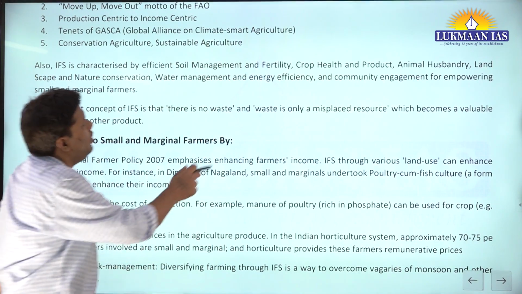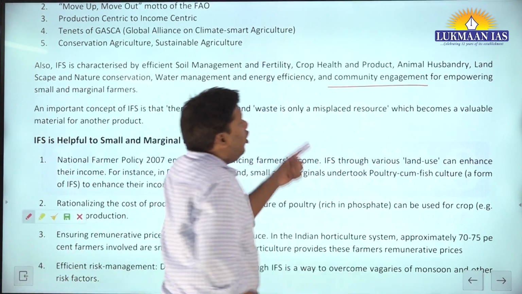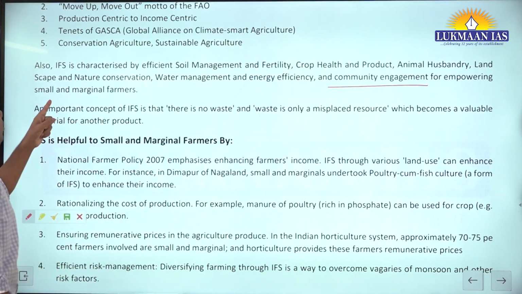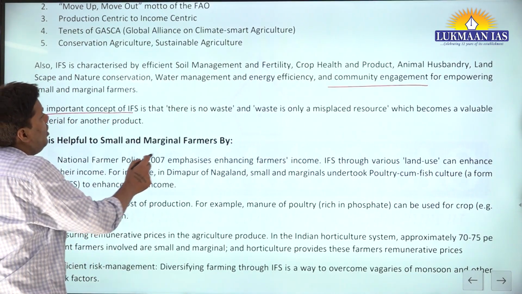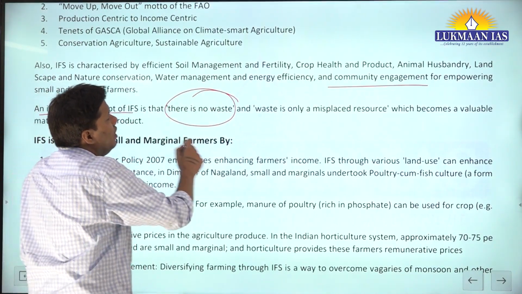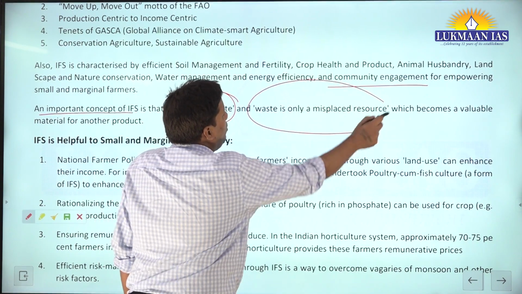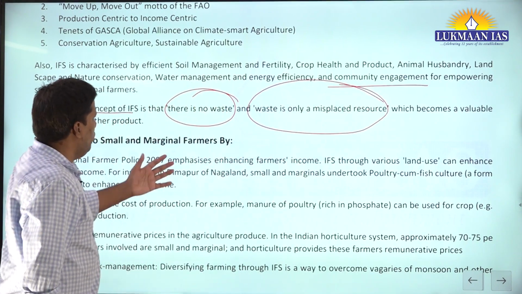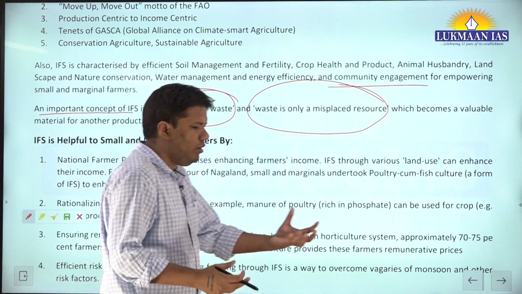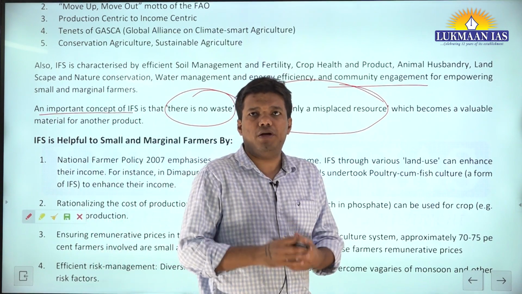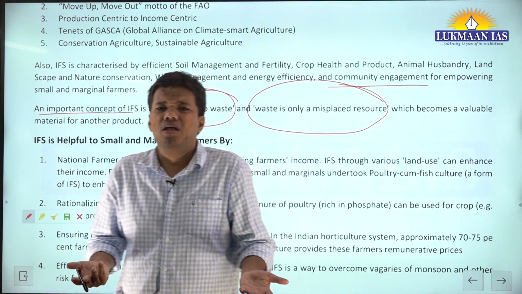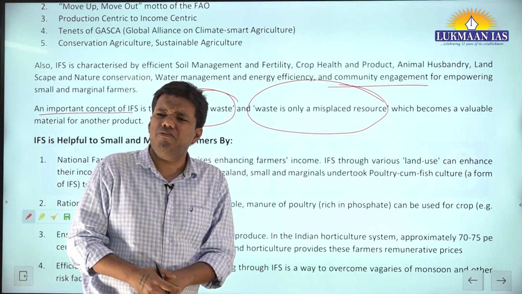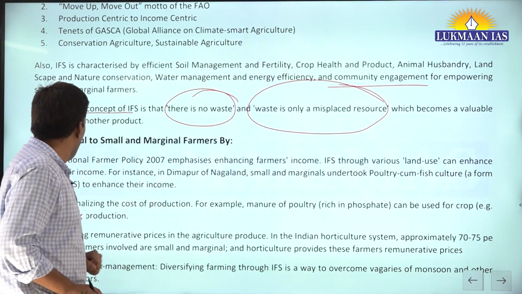Now, let's say the last point is community engagement. So how are you connecting community engagement for small and marginal farmers? That was the demand of your question. Fine. Then an important concept of IFS is that there is no waste, and waste is only a misplaced resource. Since there are many systems, let's say from the poultry you get phosphate. That phosphate you can use in rice or wheat cultivation. That will reduce your consumption of urea. So that's it. There is no waste.